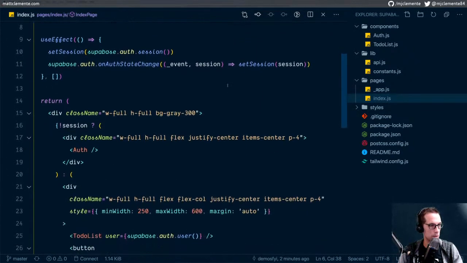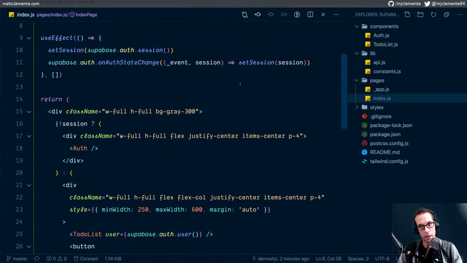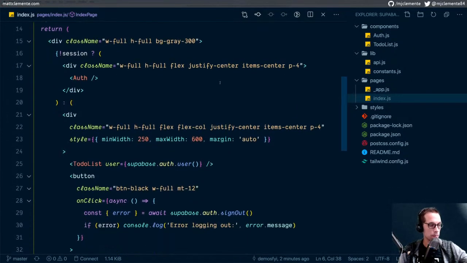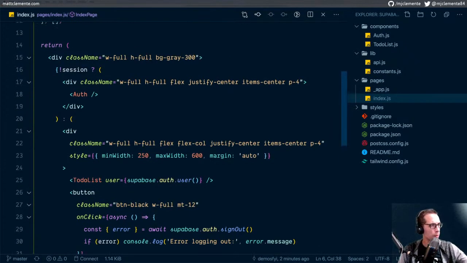So we're using Supabase for auth, and my React is a little rusty. And actually, we need a little water. All right.